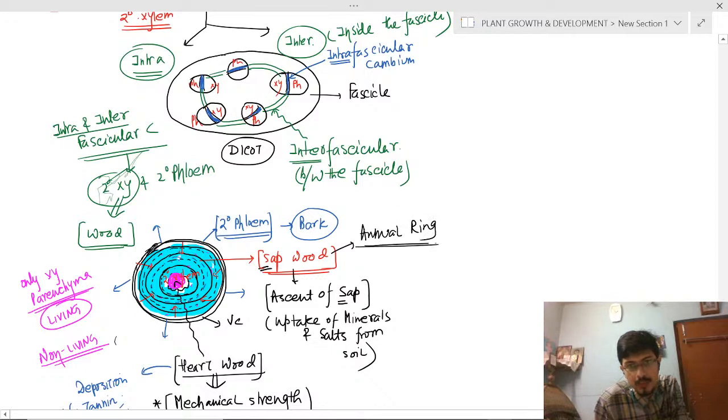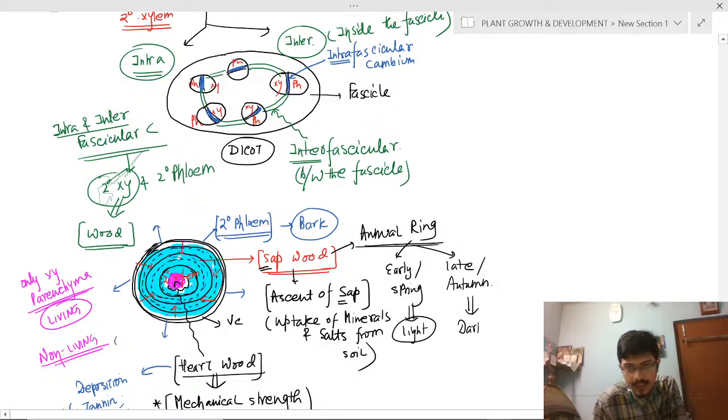Annual ring consists of two: one is early or spring wood, and one is late wood or autumn wood. Okay, this early wood is light in color, and this is dark in color. So annual ring consists of dark and light wood.